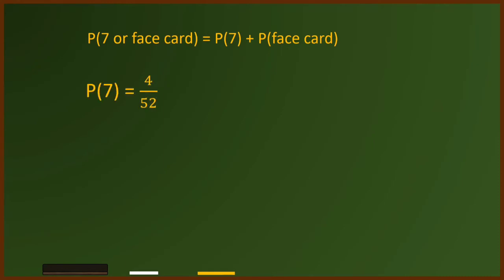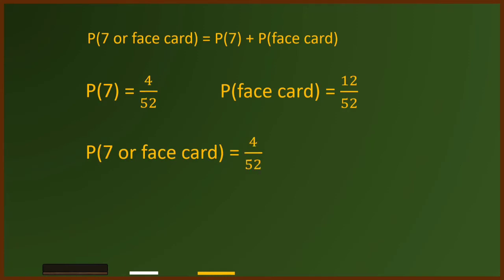So we have the probability of 7 is equal to 4 over 52. The probability of face card is equal to 12 over 52. So therefore, the probability of 7 or a face card is equal to 4 over 52 plus 12 over 52, which is equal to 16 over 52. In lowest terms, it is equal to 4 over 13.